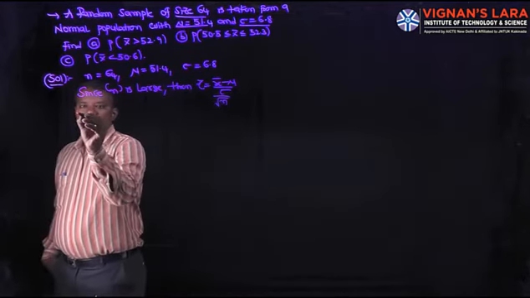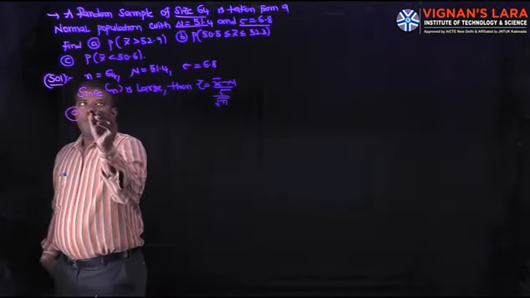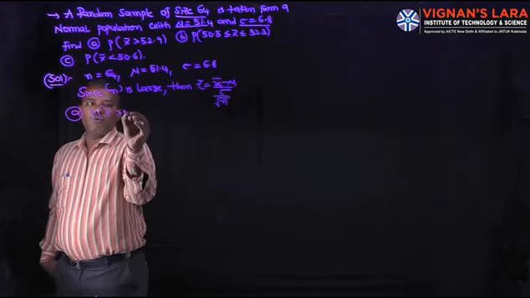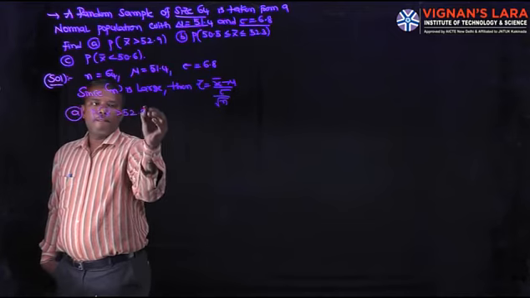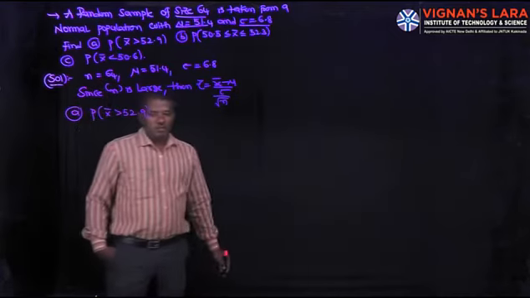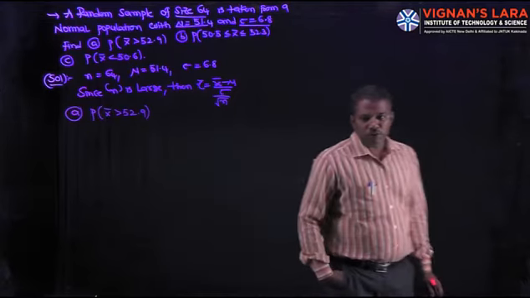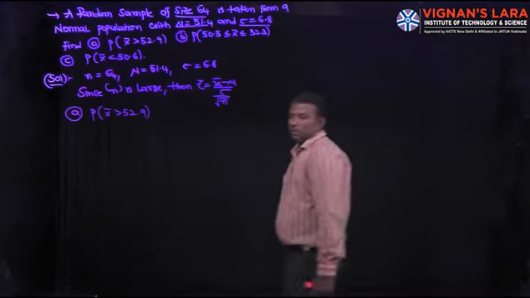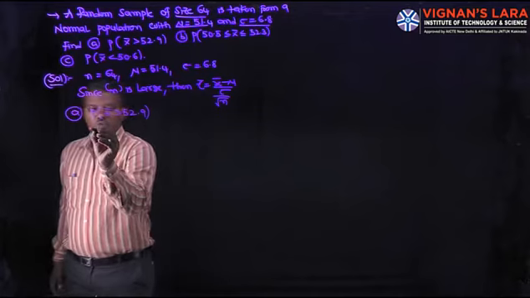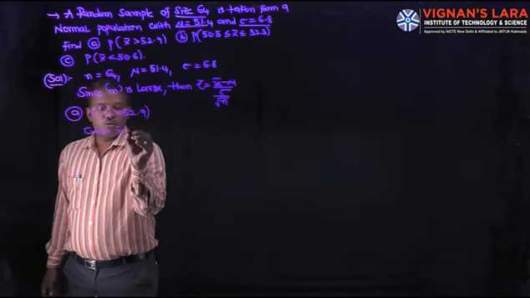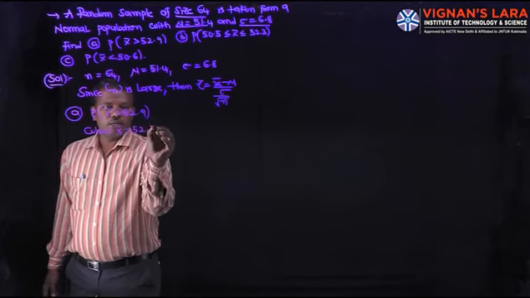Next, coming to the first bit, A, we have to calculate P of x bar greater than 52.9. In this case, first calculate the value of Z when x bar equals 52.9.